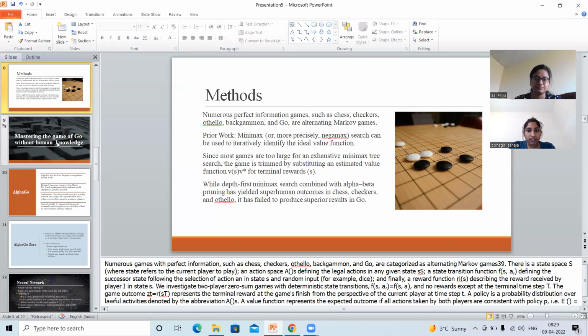When people talk about policies, they are talking about the probability distribution over legal actions, called a of s. So the optimal value function v star of s is the same for all zero-sum games. If both players play perfectly, the outcome from the state s will be the same.